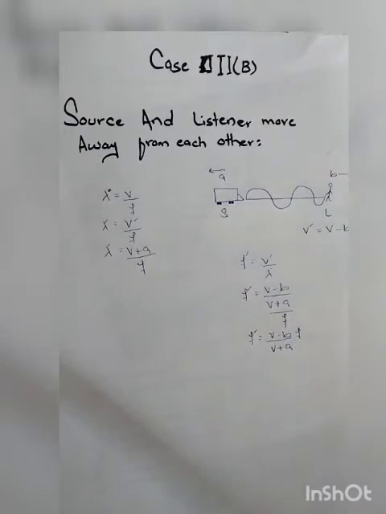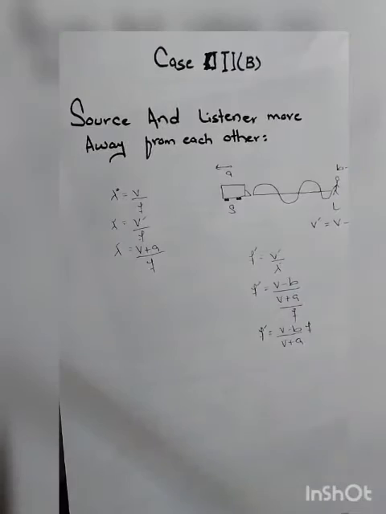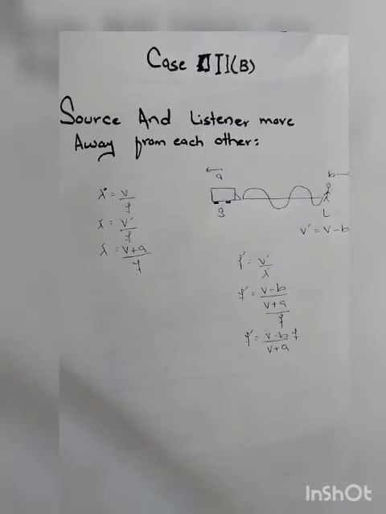We have a sounding source S and listener L. Here the sounding source moves with speed a away from the listener, and the listener moves with speed b away from the sounding source. As we already discussed in our previous cases, frequency depends upon the speed of sound as well as the wavelength of the sound.